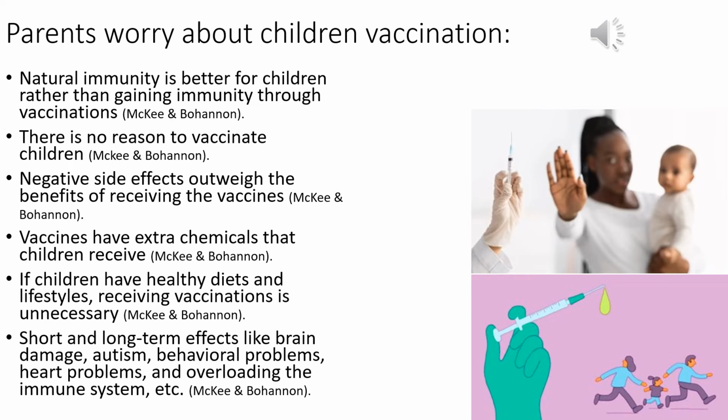Parents are worried about giving their children vaccines due to religious reasons, personal beliefs, philosophical reasons, and safety concerns, according to McKee and Bohannon. There are parents who believe that natural immunity is better for their children. Some believe that there's no reason to vaccinate their child, and others think that putting extra chemicals in their children is not necessary. As for safety reasons, parents are worried about the long and short-term effects, such as brain damage, autism, behavioral problems, heart problems, and overloading the immune system.